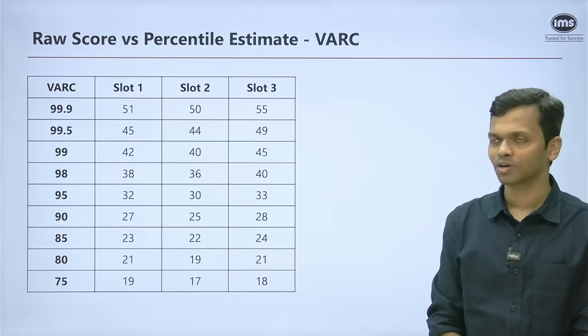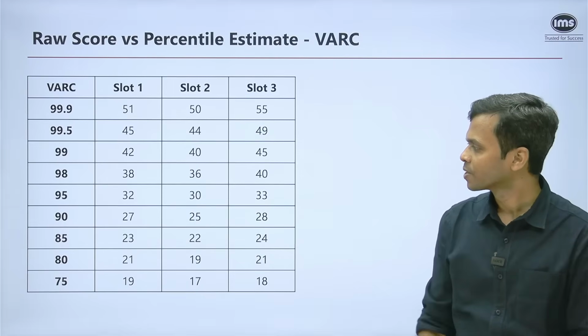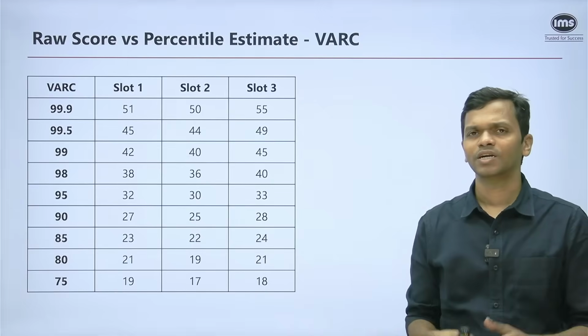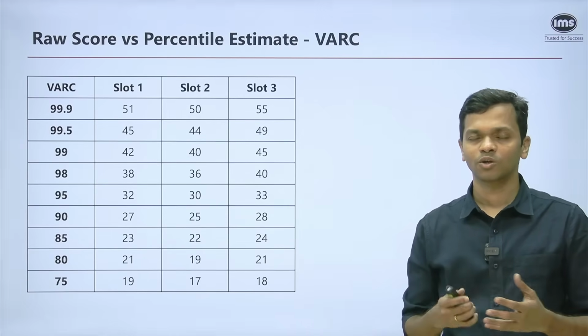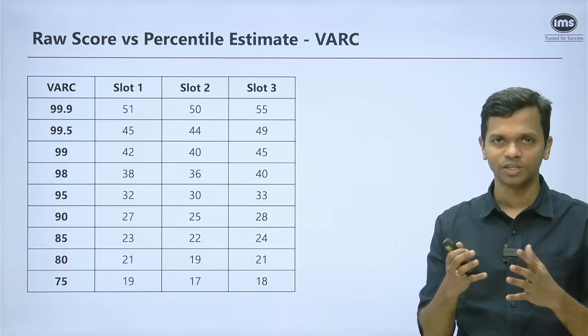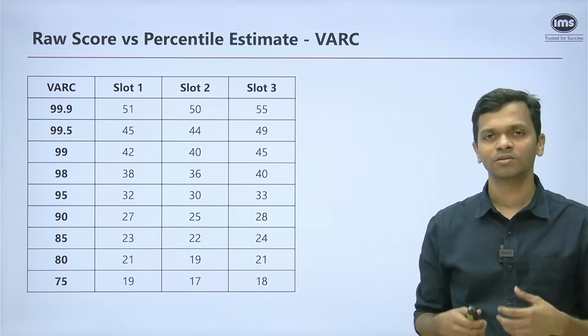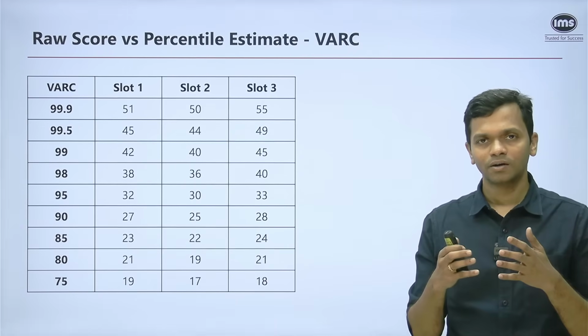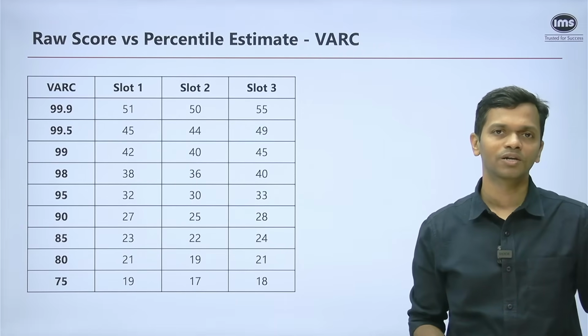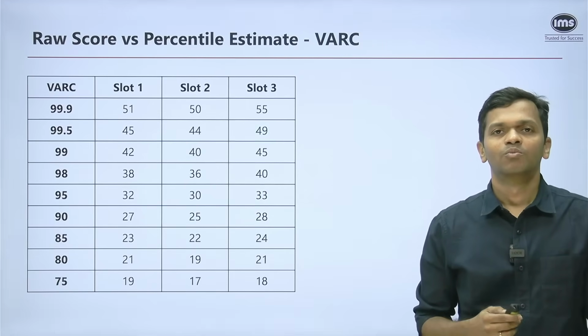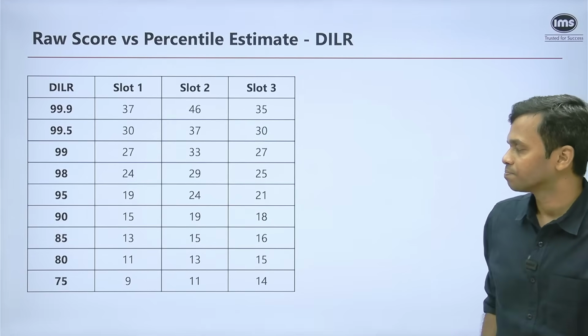So let's say, for example, you're targeting the sectional percentile: 23, 22, 24, right? And you don't see a lot of difference there. So it is concentrated in that 22 to 24 range. So if you have scored somewhere in that range, depending on which slot you were in for VARC, you can expect to clear the sectional cutoff. Moving on to the next section, which is DILR.